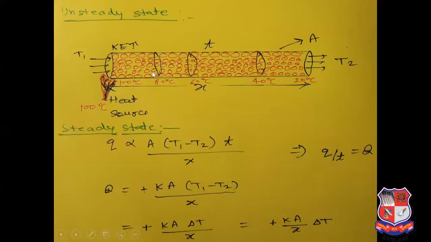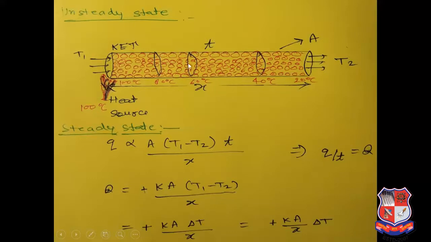Now we will discuss the unsteady state and steady state. So what is the unsteady state? When you have started to heat this end and you are providing the heat to raise the temperature of this end to a maximum of 100 degrees centigrade, before reaching 100 degrees centigrade, the temperature of this end will be something like 50, 40, 30, 20, 10.